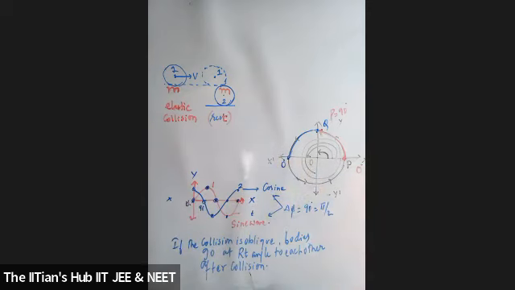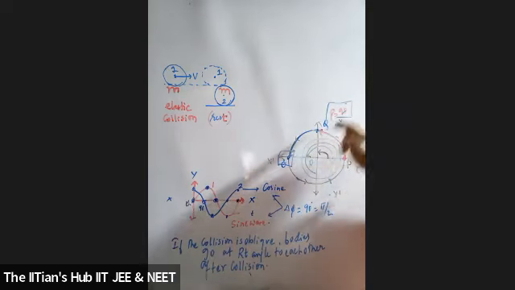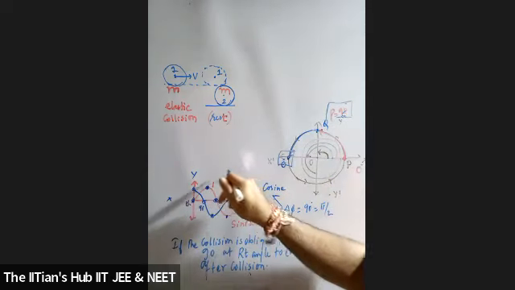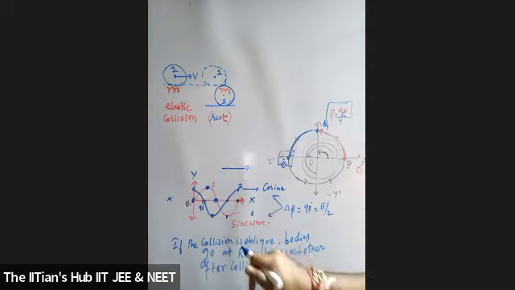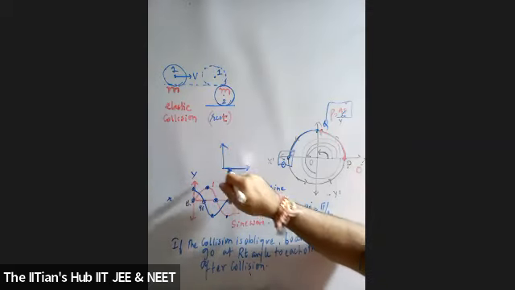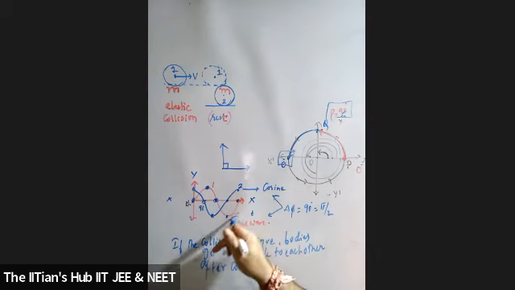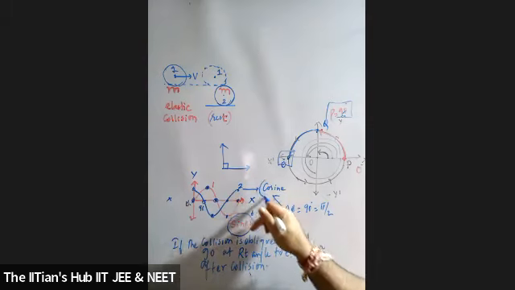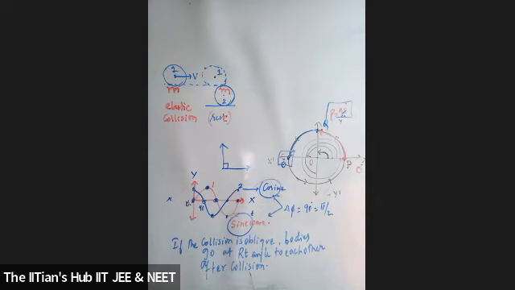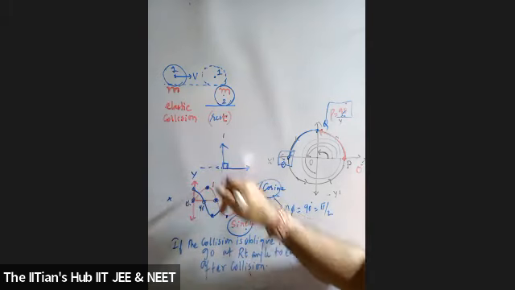Is this clear? If I take this as my initial position and coming back to this, what exactly is the difference in phase between the two? How much is the difference in phase? 90 degrees. That means one waveform is traveling and the other waveform is mutually perpendicular to it. Students, mutually perpendicular to each other. How can they be represented? They can be represented in terms of sine or cosine form. Sine always speaks about along the x-axis, cosine always speaks about along the y-axis, and they are mutually perpendicular to each other.